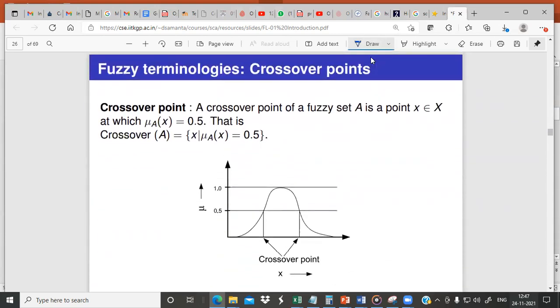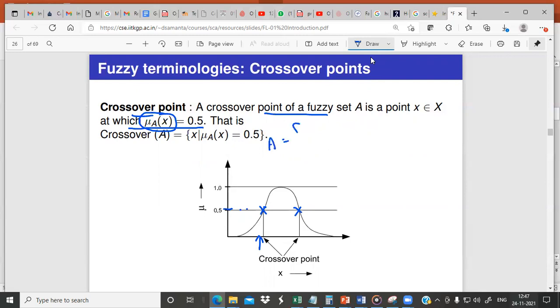Crossover point. The next terminology we'll be discussing is crossover point. A crossover point of a fuzzy set A is a point X at which mu A of X is 0.5. So a crossover point is a point at which the membership value is exactly 0.5, because 0.5 is somewhere the midpoint. So for whichever elements you get the membership value as 0.5, all those points are called crossover points.